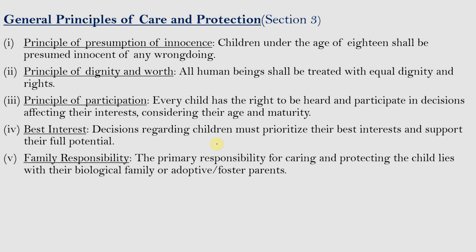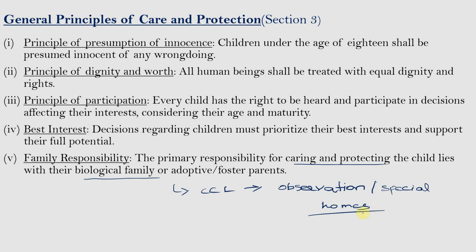And the next is family responsibility. The primary responsibility for caring and protecting the child lies with their biological family or adoptive or foster parents. A child committing an offense shall not be directly sent to the observation homes or special homes. Observation homes or special homes are those places where a child in conflict with law is sent for their rehabilitation.